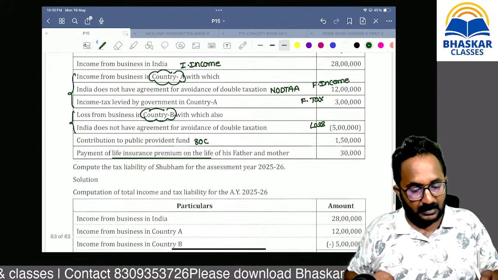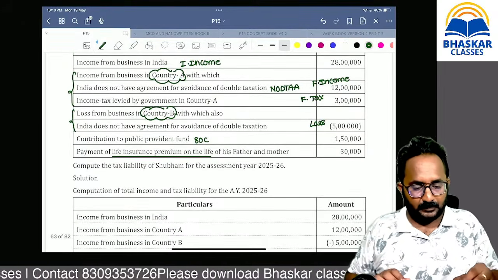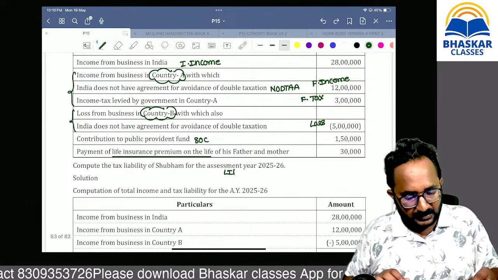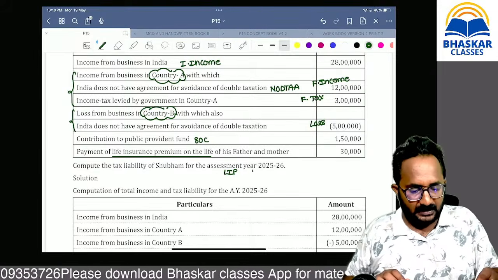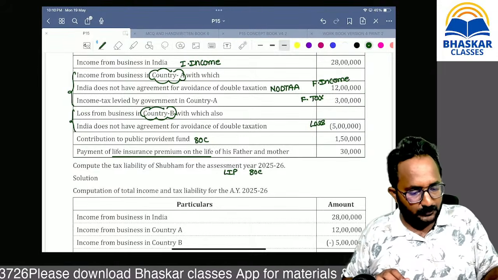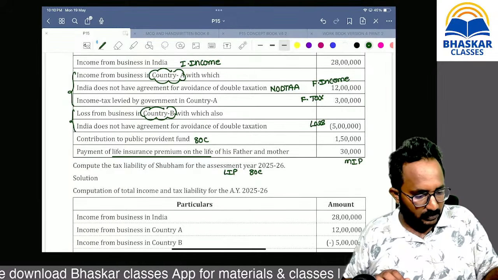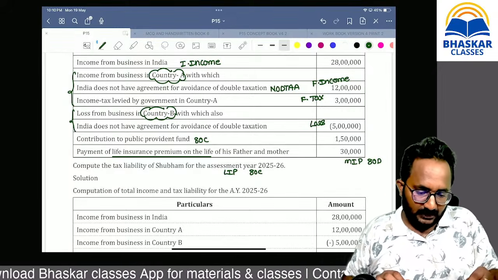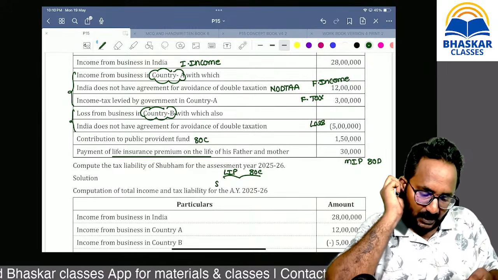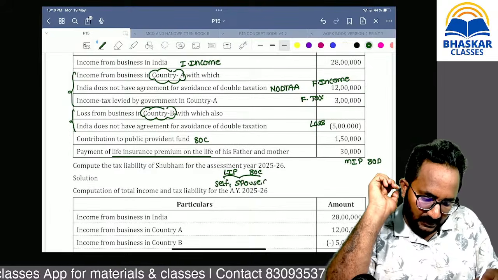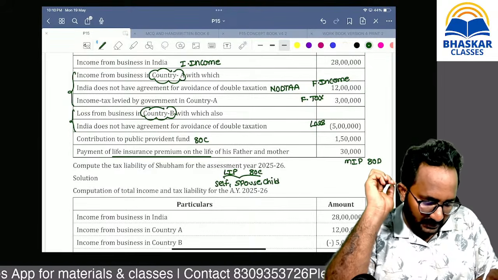Remember, life insurance premium is covered under 80C. If you are paying the medical insurance premium, it is covered under what, ma? 80D. Yes, ma. Life insurance premium on self, spouse, on children, if you have taken, then only you can take the deduction, ma.